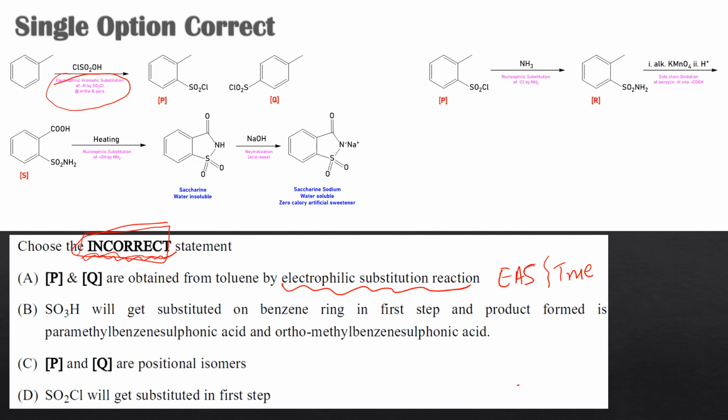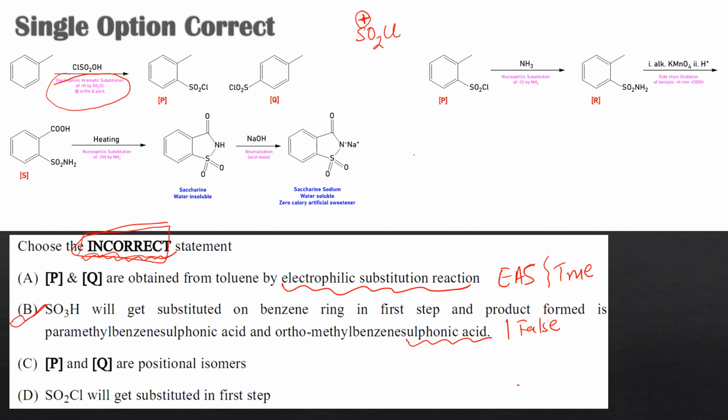We talked about over there that the electrophile generated was SO2Cl plus, so this will be getting substituted and not the sulfonic acid. So this is a false statement, and we were asked about the incorrect one, so this is going to be our correct answer.